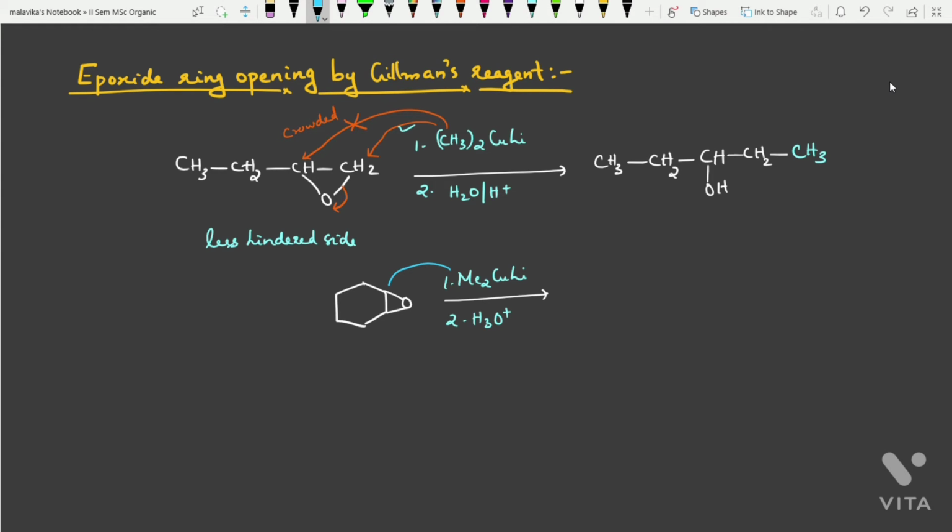Suppose this is attacking from the top side, and then the ring opening, that OH will be from the bottom side. Okay, the R and OH group are always trans to each other. So the product that you will be getting is, since this methyl group comes from the top face, this OH will be on the bottom face. This is the product.